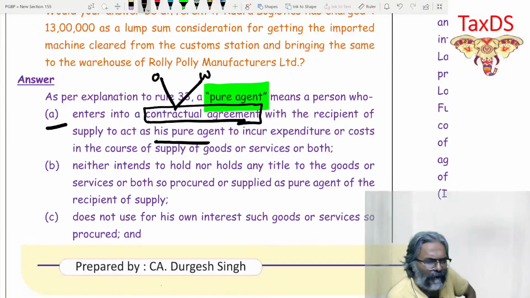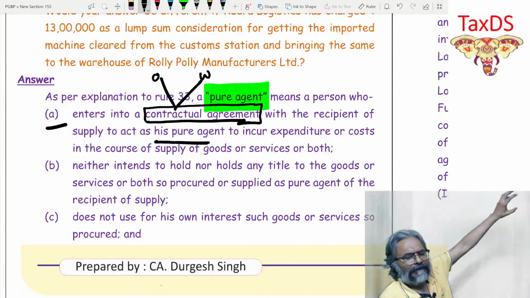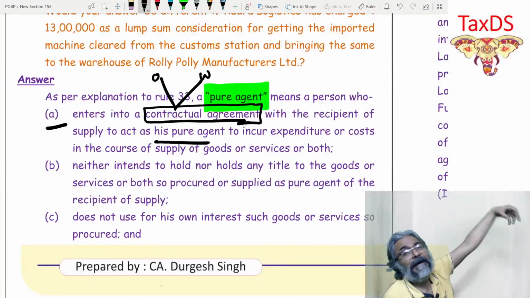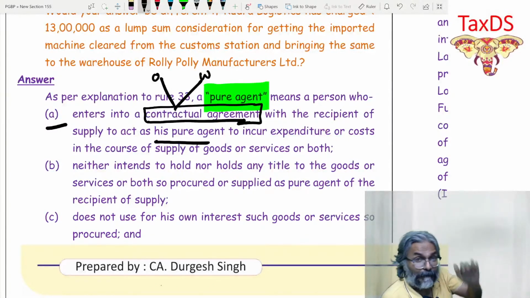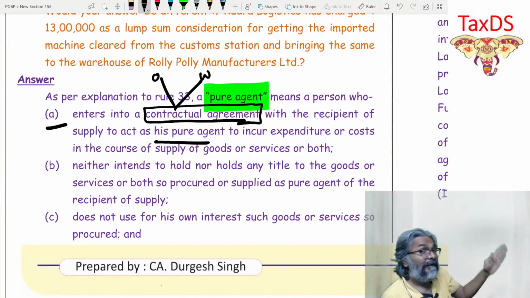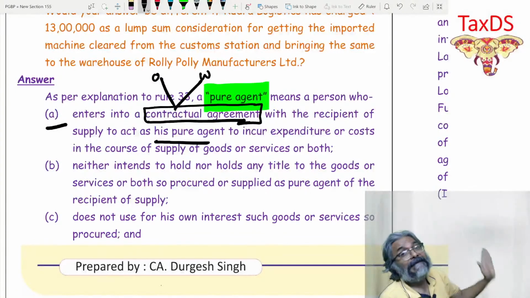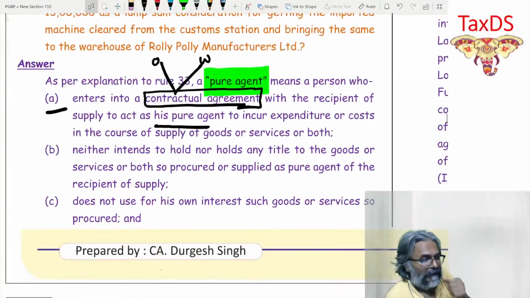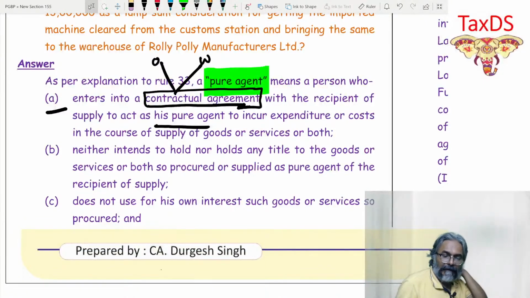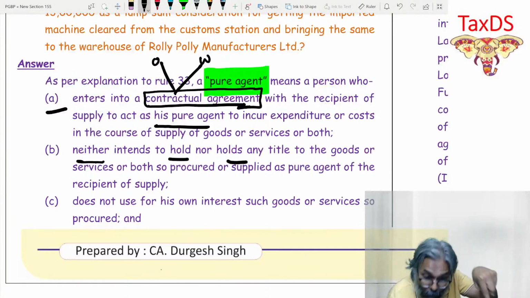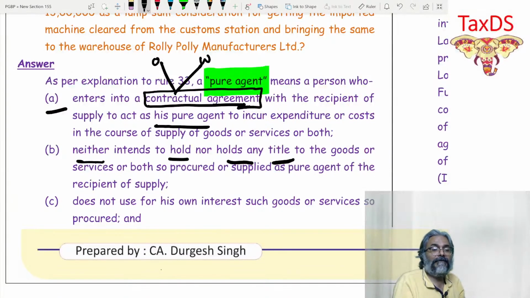What is this arrangement all about? That in respect of certain expenditure, you will act as my pure agent. So the receiver is telling the supplier that in respect of certain expenditure, please act as my pure agent. Point number B: the supplier neither intends to hold nor holds any title to the goods or services so procured as pure agent.